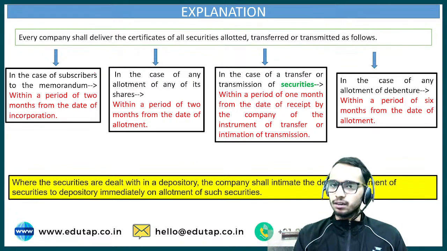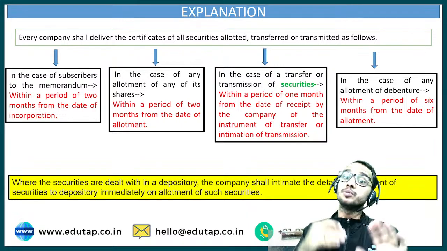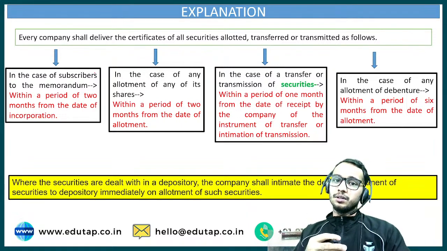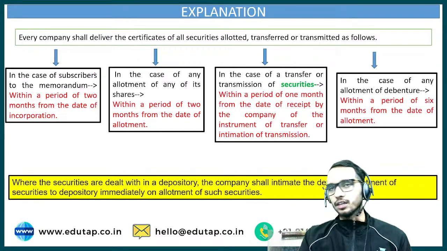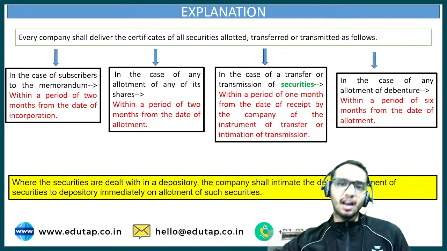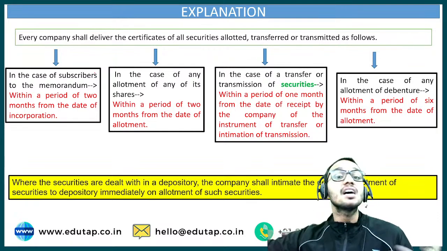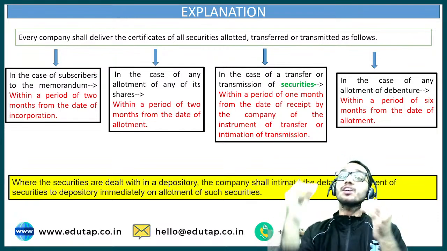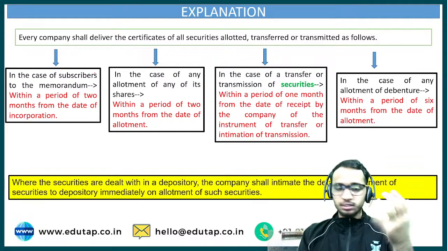But transmission is automatic. Suppose the shareholder or debenture holder dies. Whoever is the legal heir, it will be transmitted to him or her automatically. This is the basic difference.